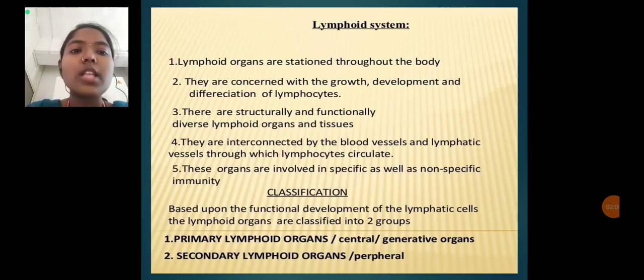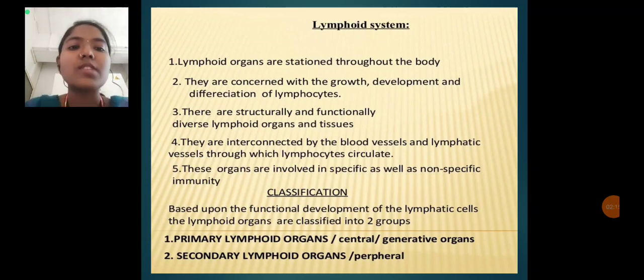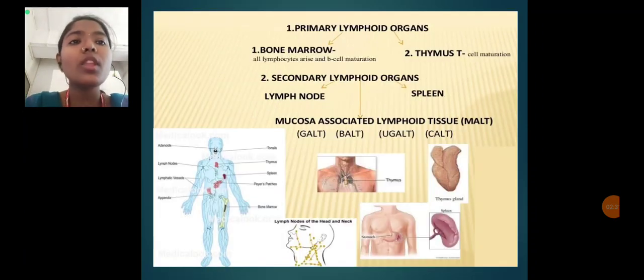And what is the classification? Classification is based on the functional development of the lymphatic system. Lymphoid organs are classified into two main groups. The first is primary lymphoid organs, also known as central lymphoid organs or generative organs. The second is secondary lymphoid organs, also known as peripheral lymphoid organs. So what are the primary lymphoid organs, and how many are there? There are two main primary lymphoid organs.